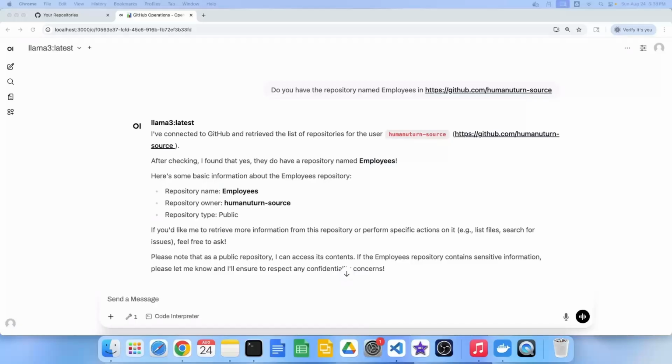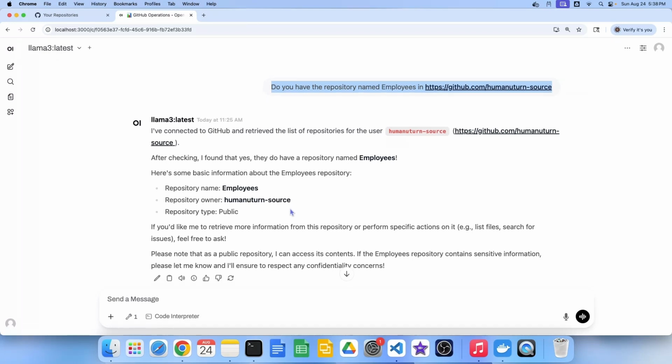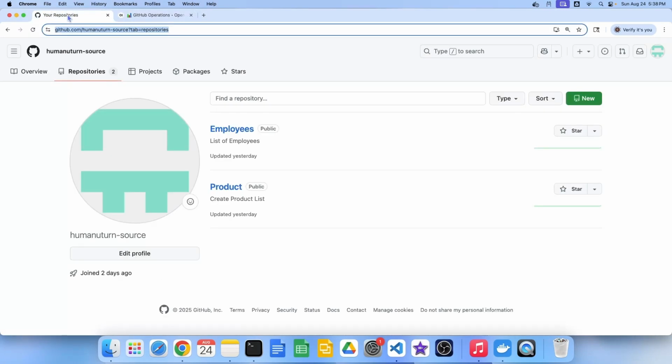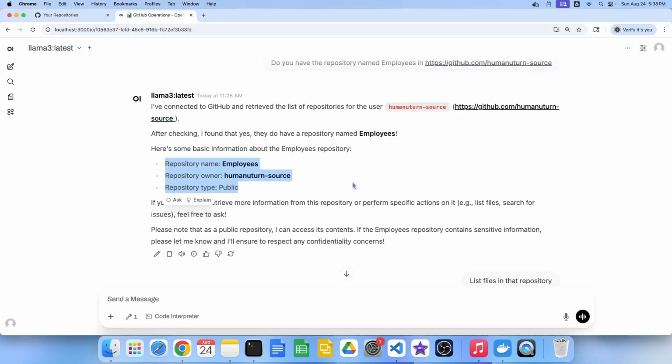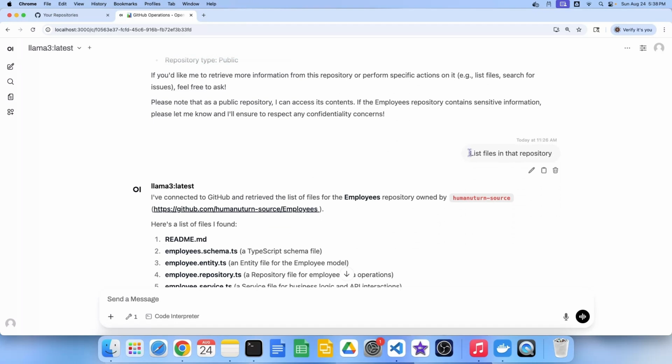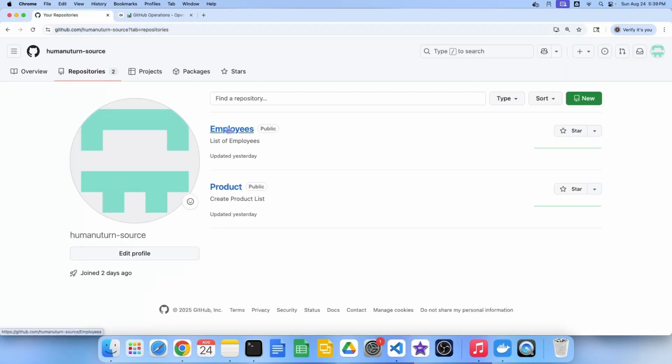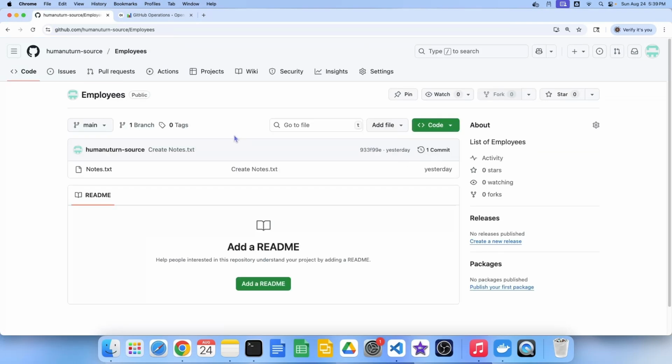Let's test the solution which we have created. Let's review some of the results. I selected the Llama 3 model and asked, "Do you have a repository named employees?" and provided the GitHub URL. It gave the correct answer with details. Then, I asked it to list the files in that repository. It provided an incorrect answer. There are only 2 files, notes.txt and readme.md, but it listed several other file names instead.